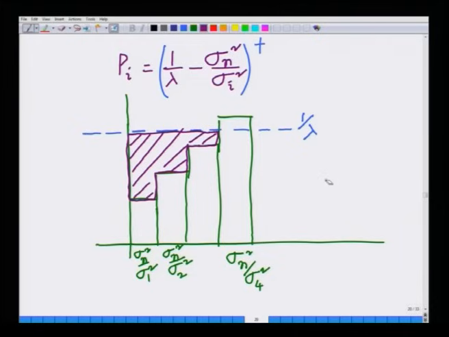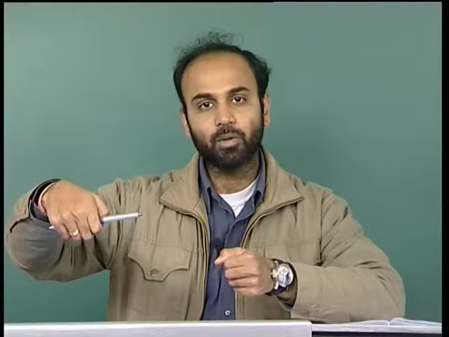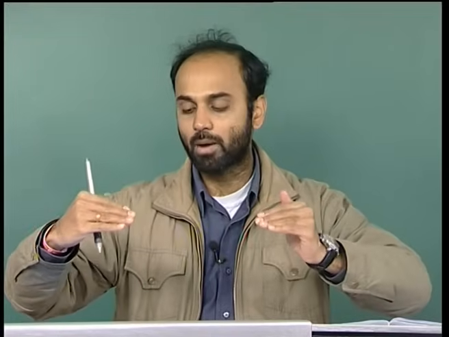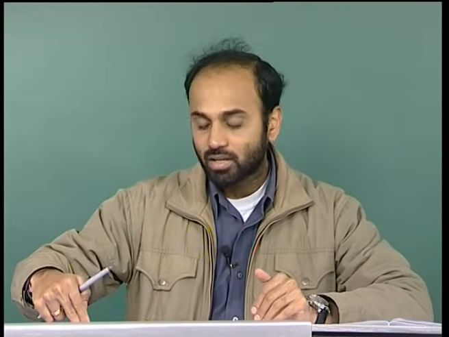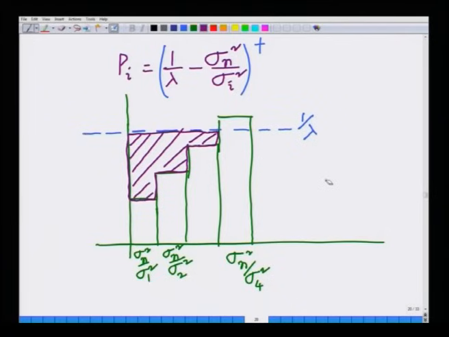So, if I think of it as different shaped bars, I am pouring some water such that the level of water is 1 over lambda, and the water fills this region, that is, it allocates power to 3 channels, but does not allocate power to the fourth channel. This is known as the water filling algorithm. This algorithm has a name. This is known as the water filling algorithm for power allocation.